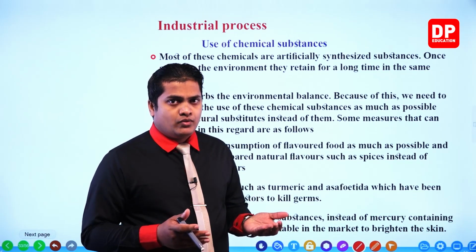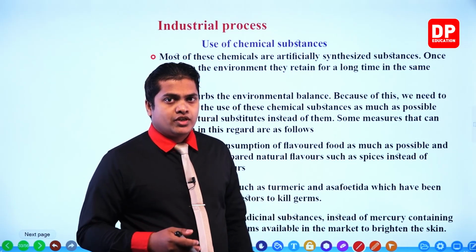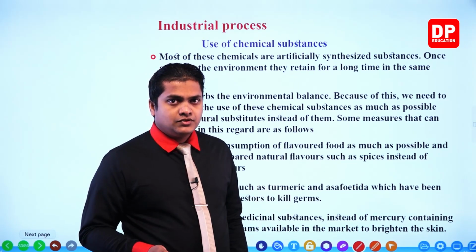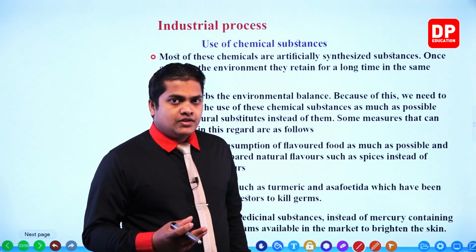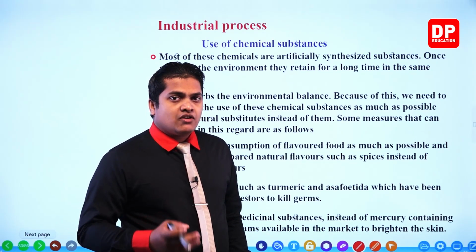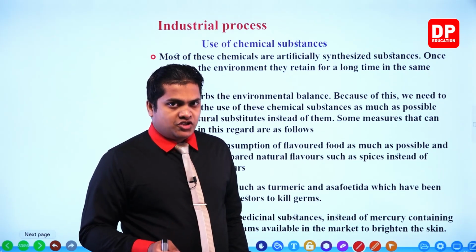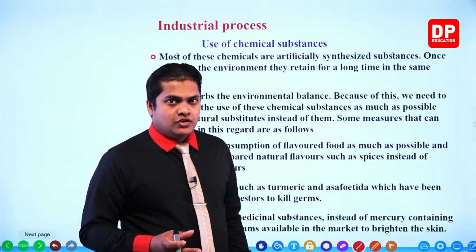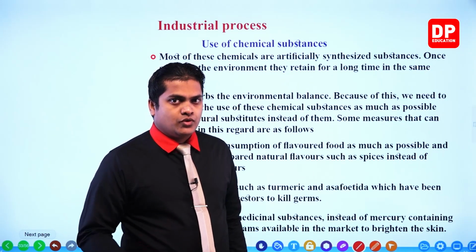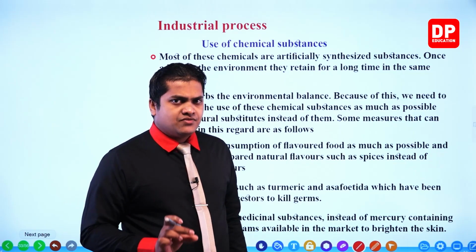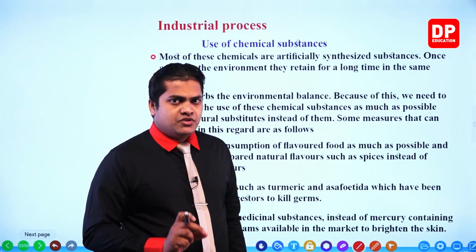For example, we can take MSG, monosodium glutamate. It's a good flavor, right? Normally the junk food that we eat contains MSG. Junk food means the street food that we eat, like kottu and fried rice and so on. Most of the time these food items contain this MSG.